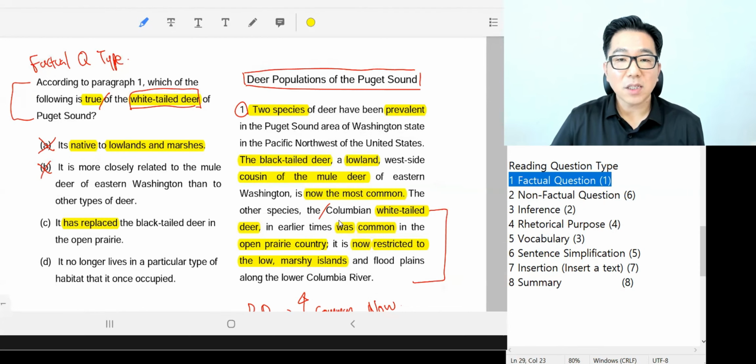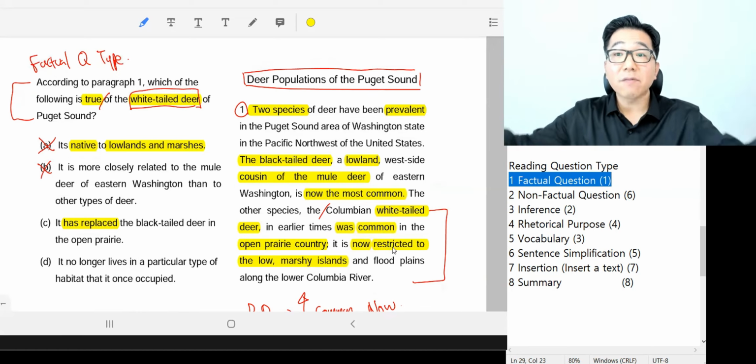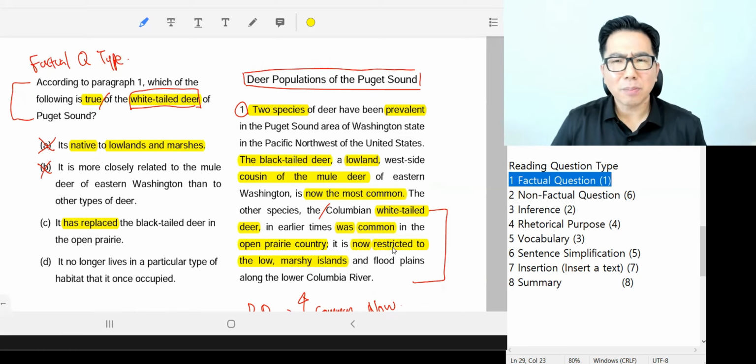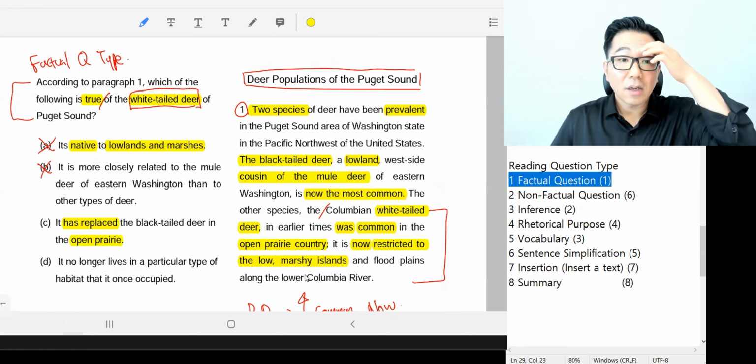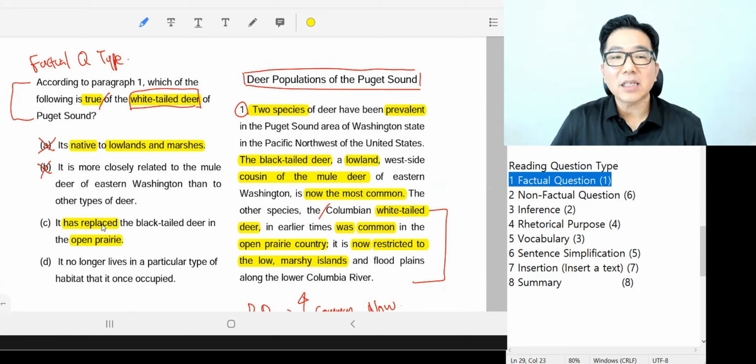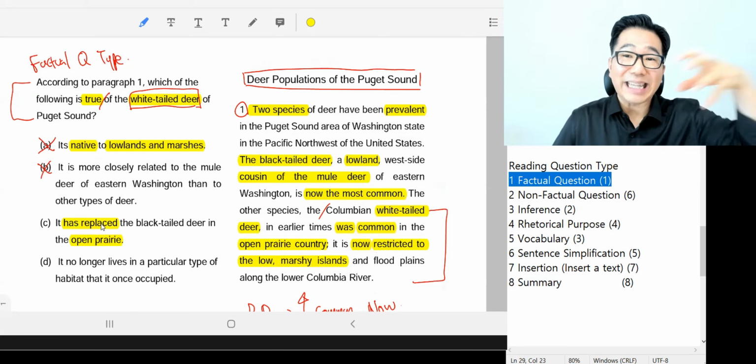white-tailed deer was common, but now it's restricted. So it's not more prevalent than in the past. So probably it has not replaced anything. But to be simpler, more directly, there's no mentioning of white-tailed deer replace the black-tailed deer in the open prairie. There's no mentioning of that. And third, they don't live in the open prairie anymore. They're restricted to this smaller area. But it has replaced. So it's from the past till now.